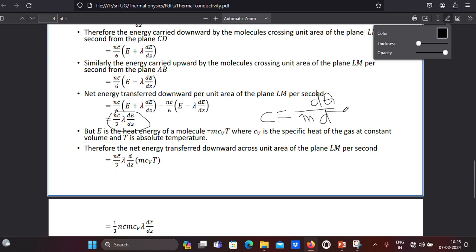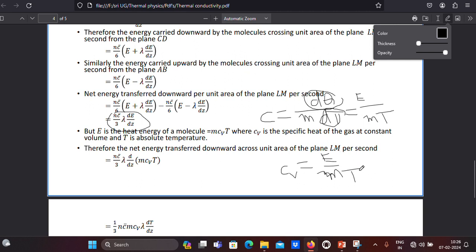But instead of q, which is generally heat energy, we have taken energy as E only. E by m is as it is, and instead of dT, T is taken. So C is equal to E by mT. All right, C is equal to E by mT. If we keep V here, it indicates constant volume.